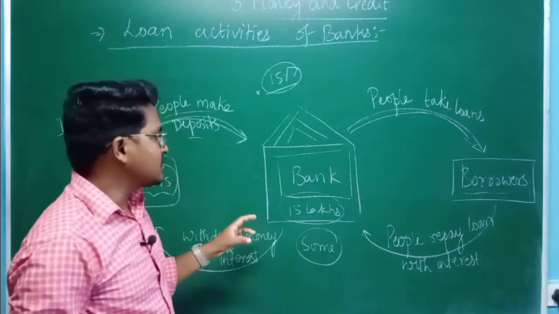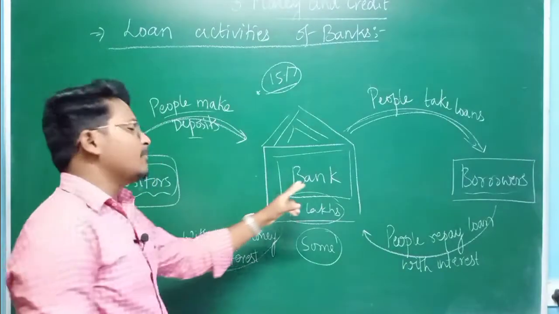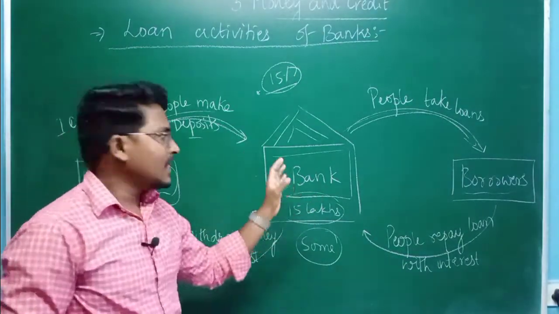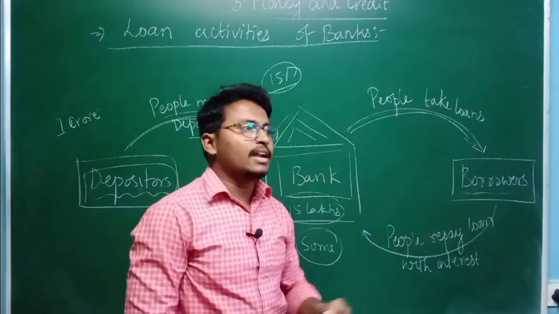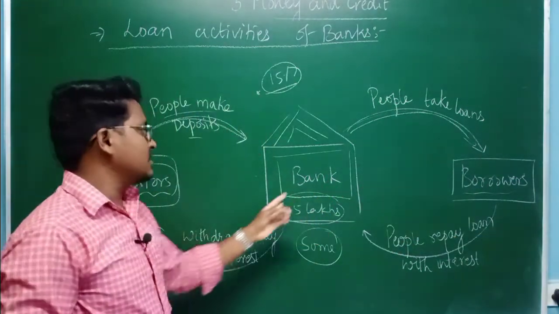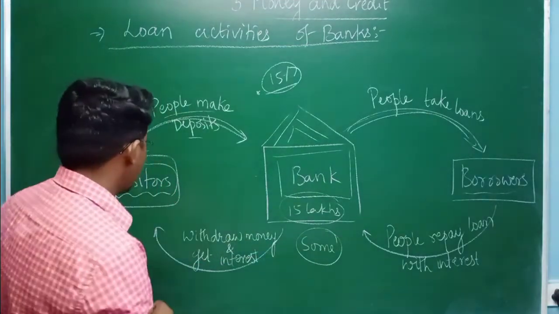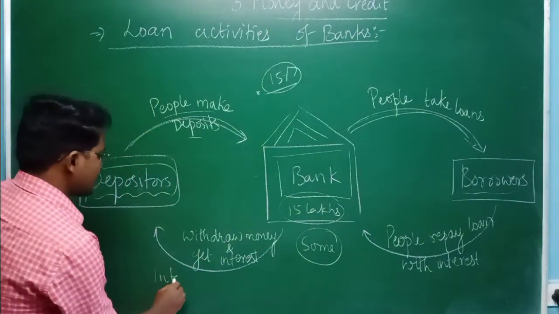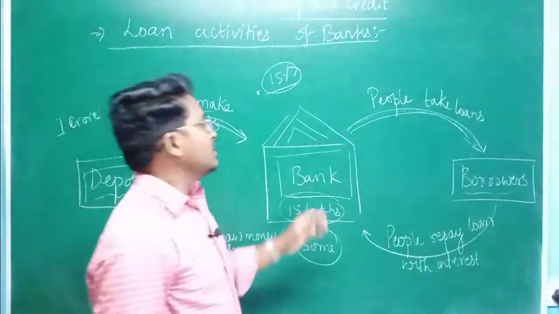So when people deposit money, the bank takes that money and gives it to borrowers in the form of loans. And whenever people come and take their money from the bank, the bank pays some interest along with the money they deposited.